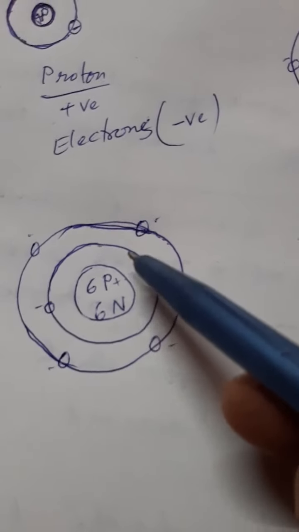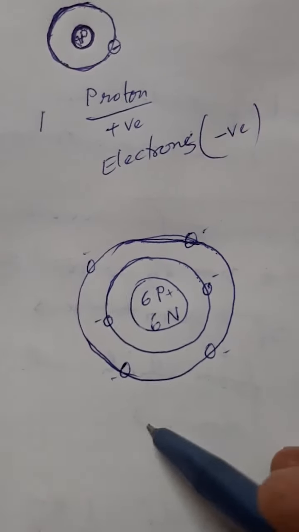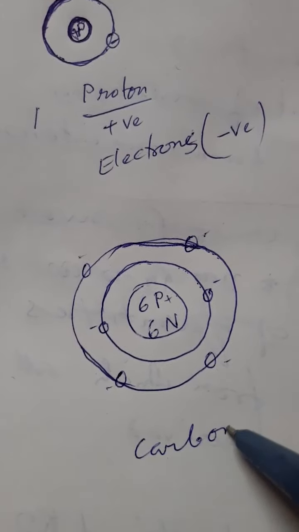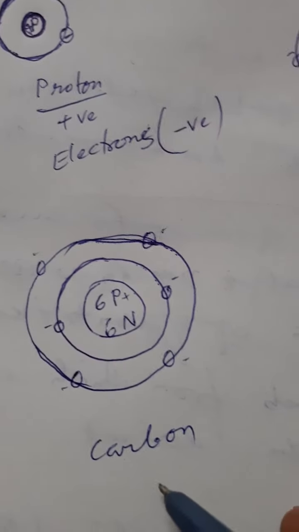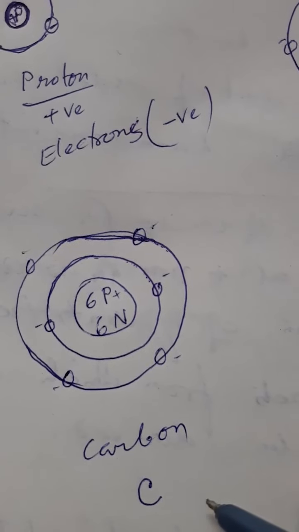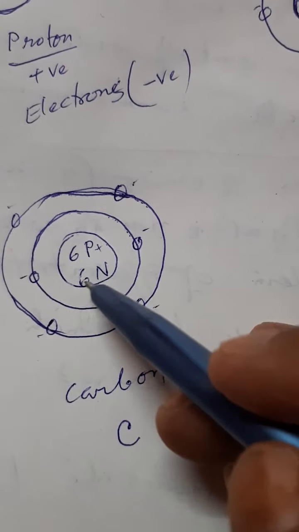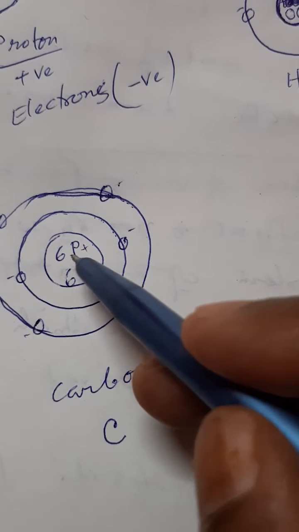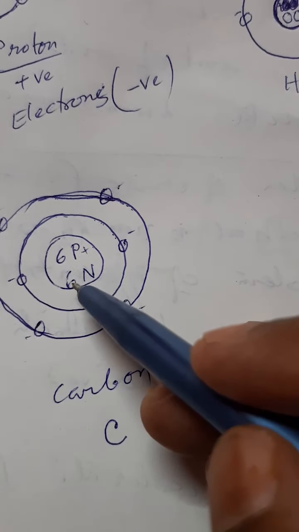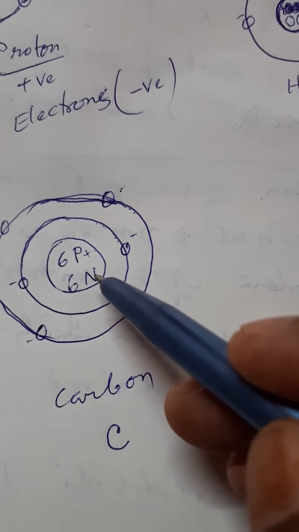This is the structure of carbon, which we write symbolically as C. Here you see in the nucleus there are 6 positively charged protons and 6 neutrons. Neutrons have no charge, you know.